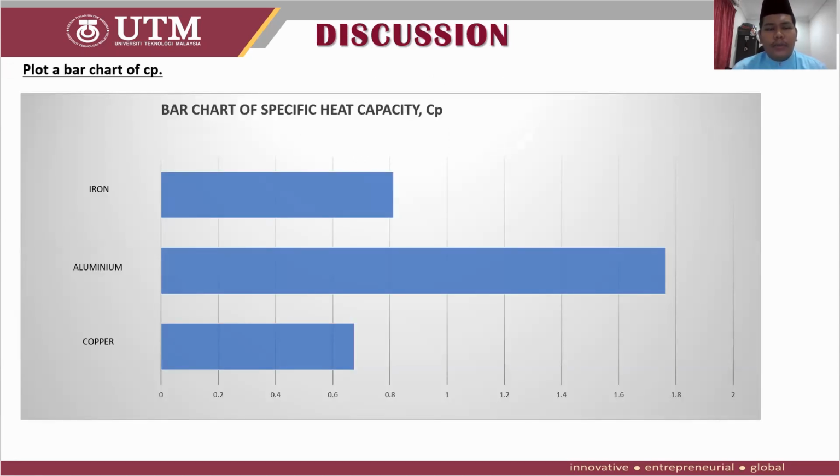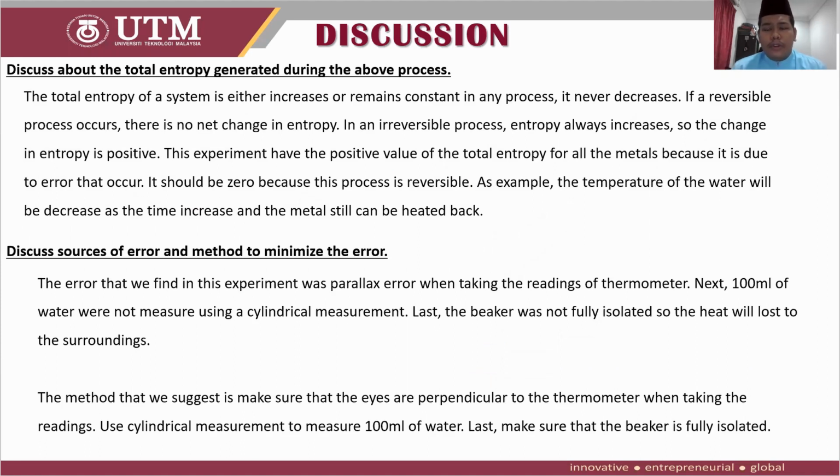For the discussion, we need to plot a bar chart of specific heat capacity. Then, discuss the total entropy generated during the above process. The total entropy of a system either increases or remains constant in any process. It never decreases. If a reversible process occurs, there is no net change in entropy. In an irreversible process, entropy always increases, so the change in entropy is positive.